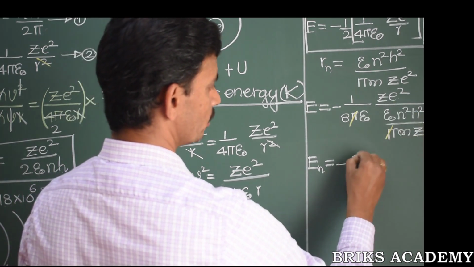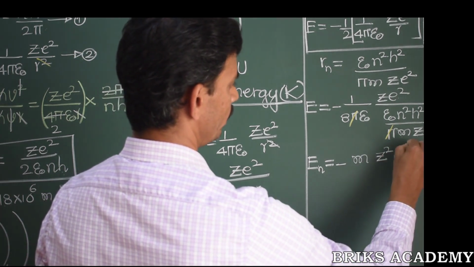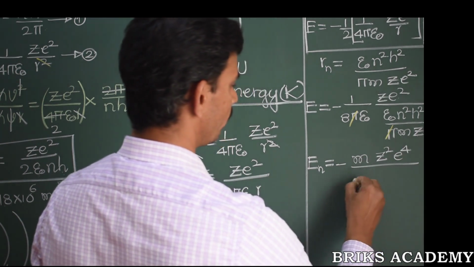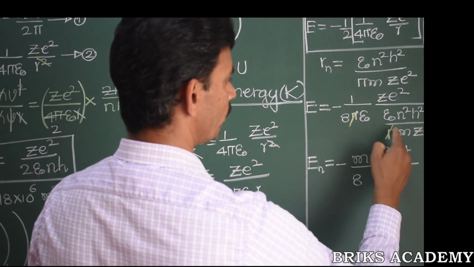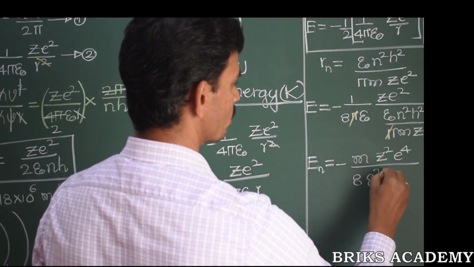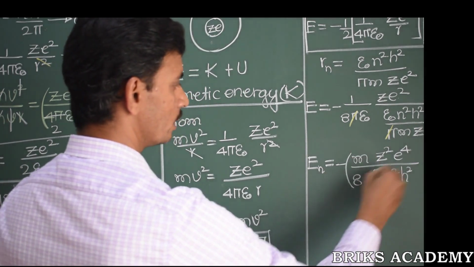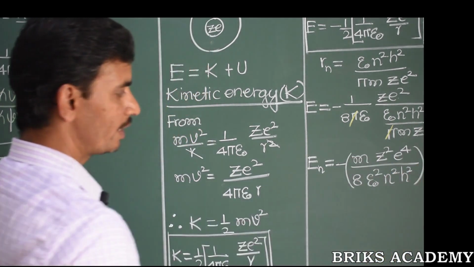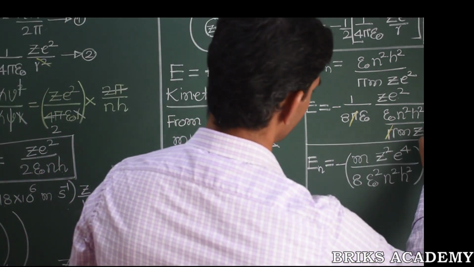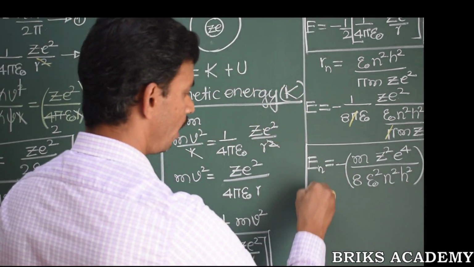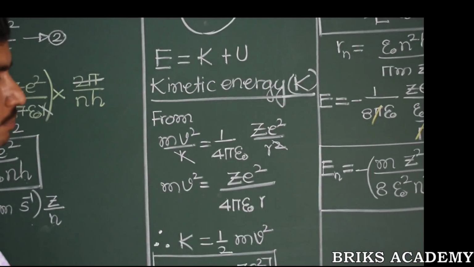Hence the numerator is minus m Z square e power 4, the whole divided by 8 epsilon naught square n square h square. Minus m Z square e power 4 divided by 8 epsilon naught square n square h square is the final expression for the energy of an electron in an nth stationary orbit in a given atom.